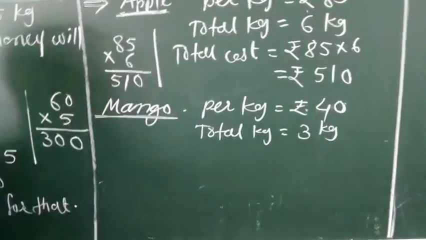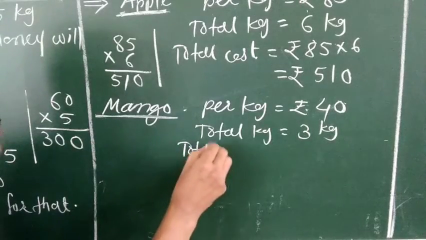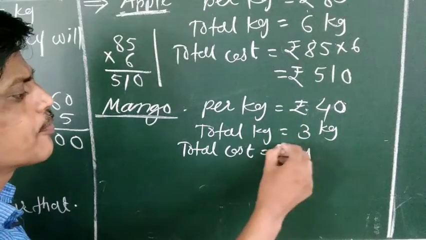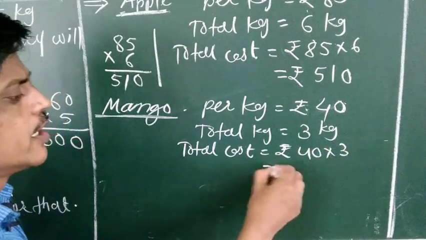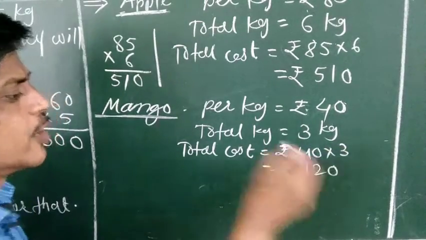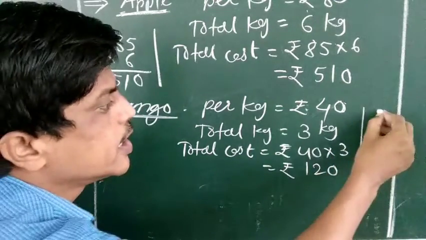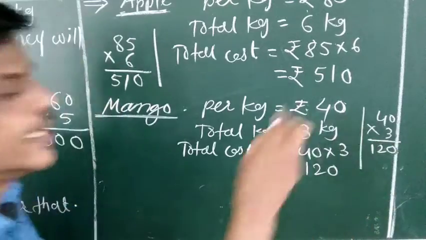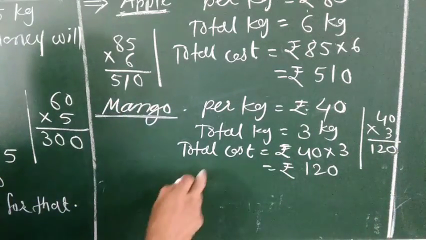It is 3 kg. Now total cost is equal to rupees 40 into 3, equal to rupees 120. 40 into 3: 4 threes are 12, it is 120. It is the cost for mango.